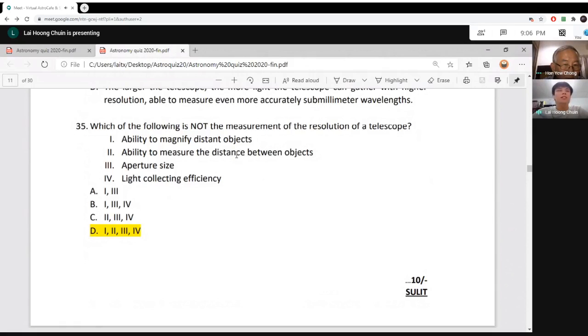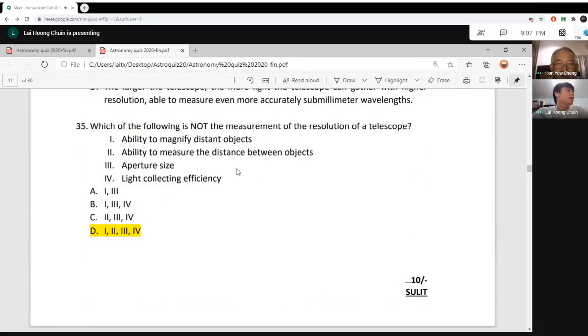Because in the universe, space is three-dimensional. So even if we see two stars very near to each other, they might be very far apart, a few thousand light years or a few 100,000 light years away. Through a telescope, it's actually very difficult to measure the distance between two objects. And aperture size is not related to the resolution of the telescope, and also light collecting efficiency.